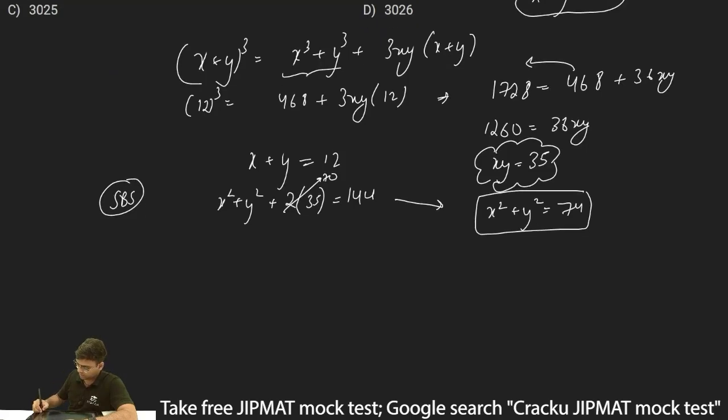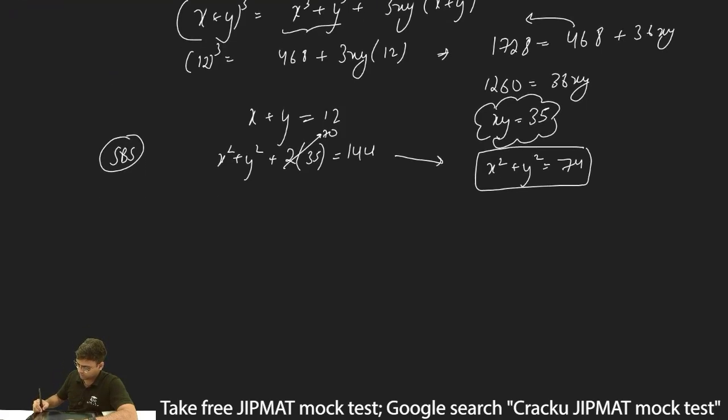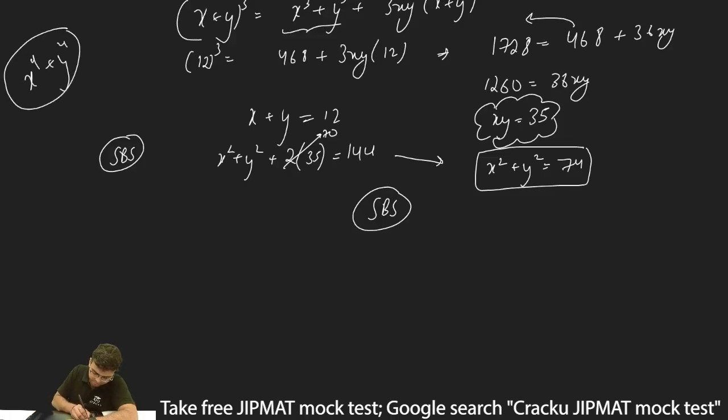Now after getting x square plus y square is equal to 74, I'll again square both sides, because ultimately I have to find out the value of x to the power 4 plus y to the power 4. So to get x to the power 4 plus y to the power 4, we have to square this term as well.